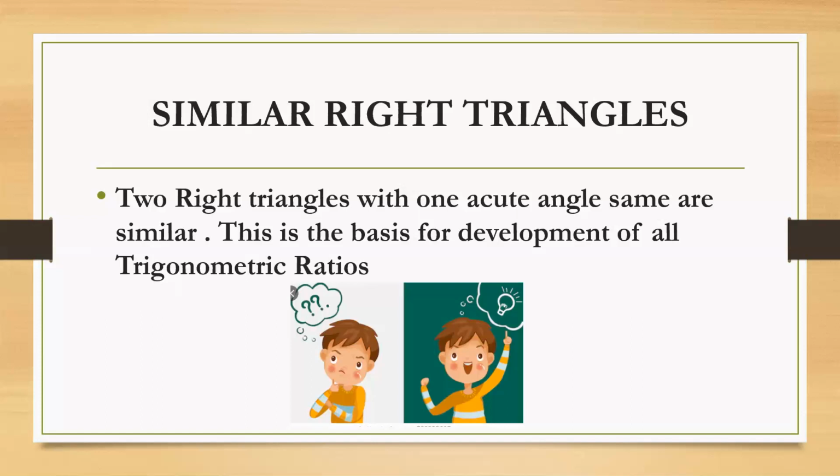Similarity of right triangles plays a vital role in the definition of trigonometric ratios. We have not yet defined them. Before defining the trigonometric ratios, similarity of right triangles has a greater significance. So the ratios are constant in similar triangles. What is the significance of that in the definition of trigonometric ratios?